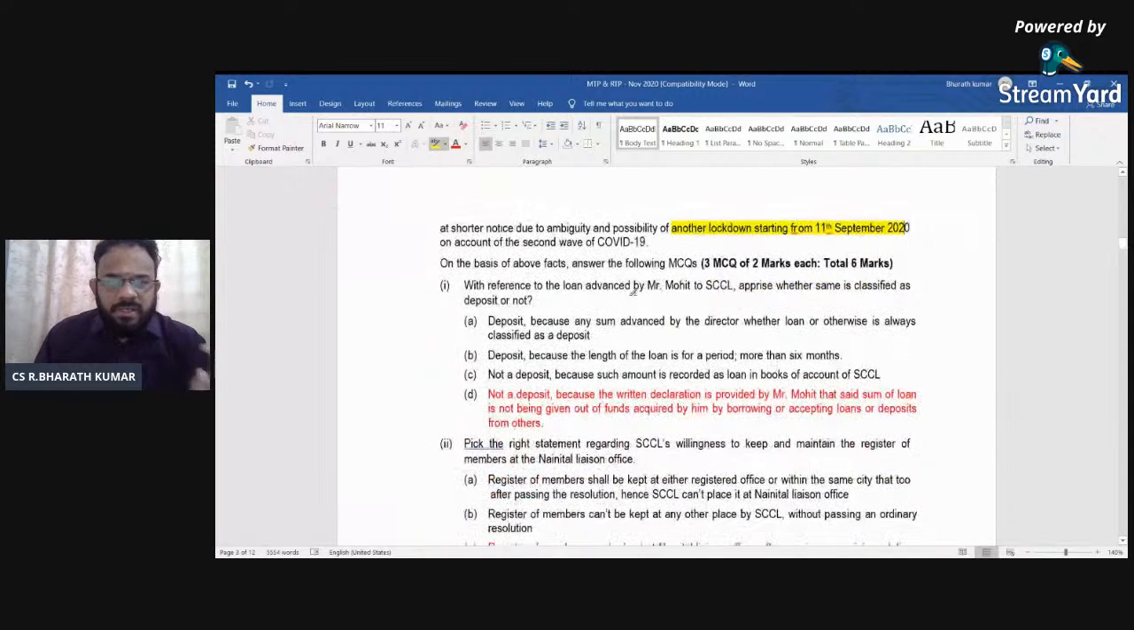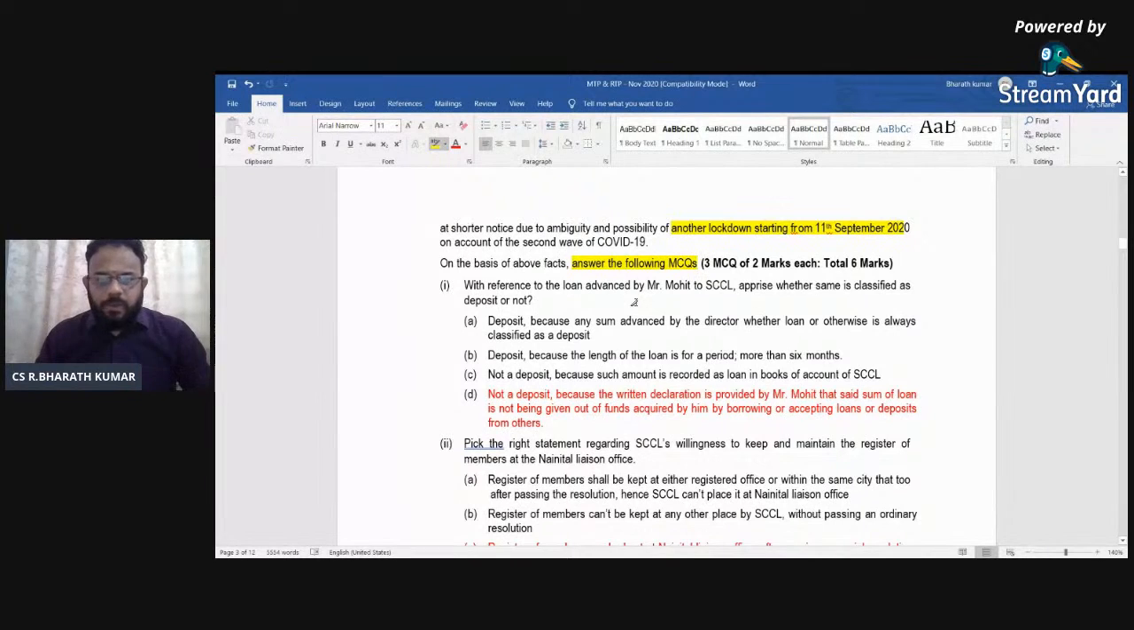See the next point. When you cover this second wave, on the basis of the above facts, answer the following MCQs. What are the MCQs that we need to cover? See the first point. With reference to the loan advanced by Mr. Mohit, apprise whether the same is classified as deposit or not.